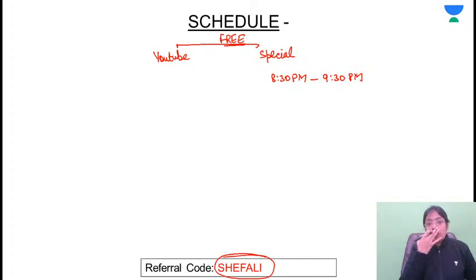In today's session, we will be talking about the evaluation of pipelining. We'll look at the performance of the pipelining through questions. And tomorrow onwards, I'll be starting with the last unit of computer organization, that is memory organization. Very, very important. Memory management we covered in OS, where we had discussed the concepts of main memory and the secondary memory. Disk management concepts we have covered, but in computer organization and architecture, we will be talking about cache memory. So YouTube session timing is 7 p.m. to 8 p.m.